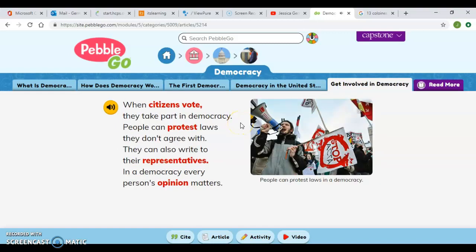Get involved in democracy. When citizens vote, they take part in a democracy. People can protest laws they don't agree with. They can also write to their representatives. In a democracy, every person's opinion matters. This relates to what we learned in our last social studies lesson. This means that when you're voting and making your voice heard, this is part of being a good citizen by participating in your democracy.